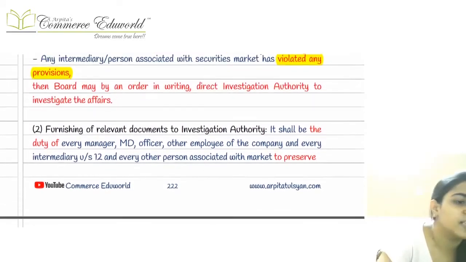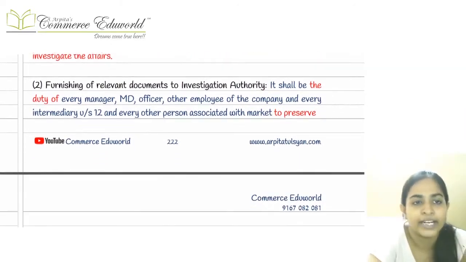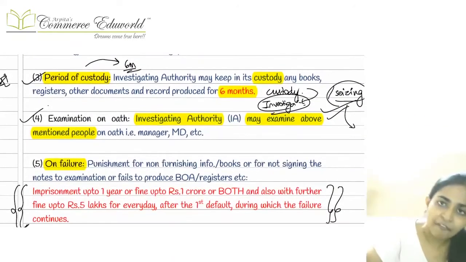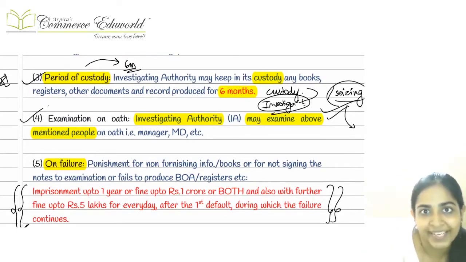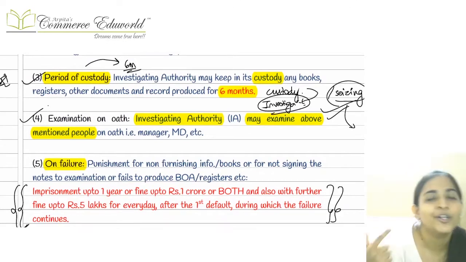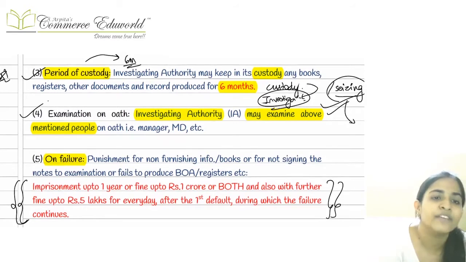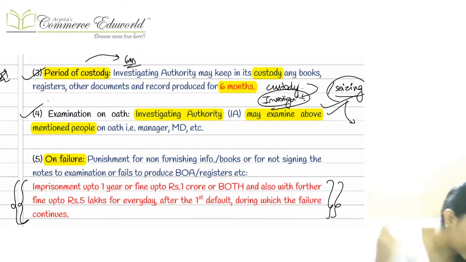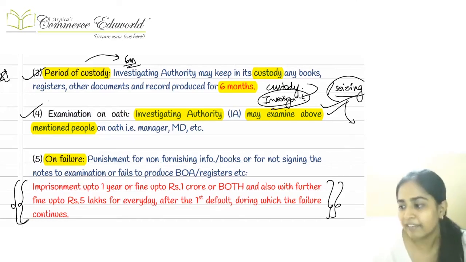For this purpose, SEBI is going to appoint a person called the investigating authority, who is going to come and do the investigation. And when they come for investigation, what is our responsibility? Our responsibility is to cooperate with them and to provide them with the necessary information, right? Whatever they are asking, demanding from us, we have to provide. Whatever things they have asked to produce, we have to produce.